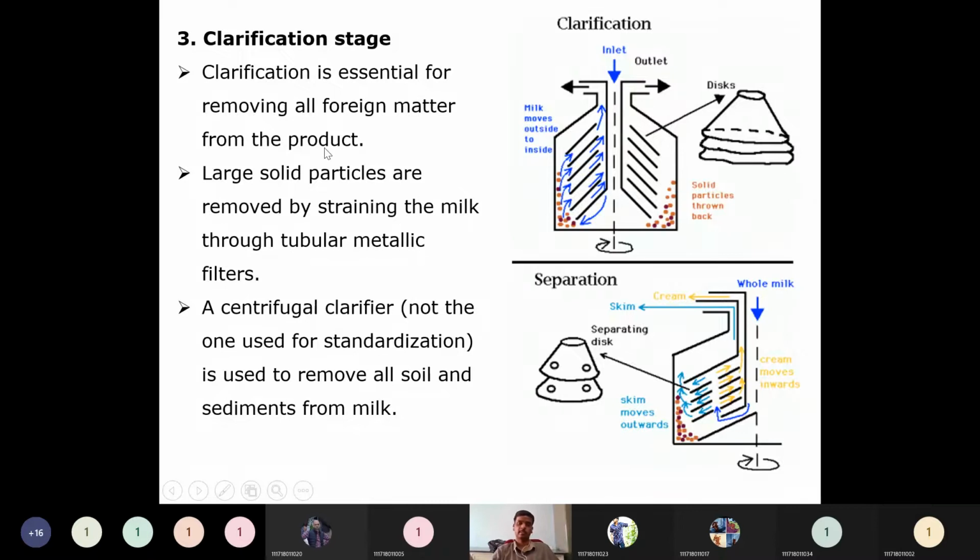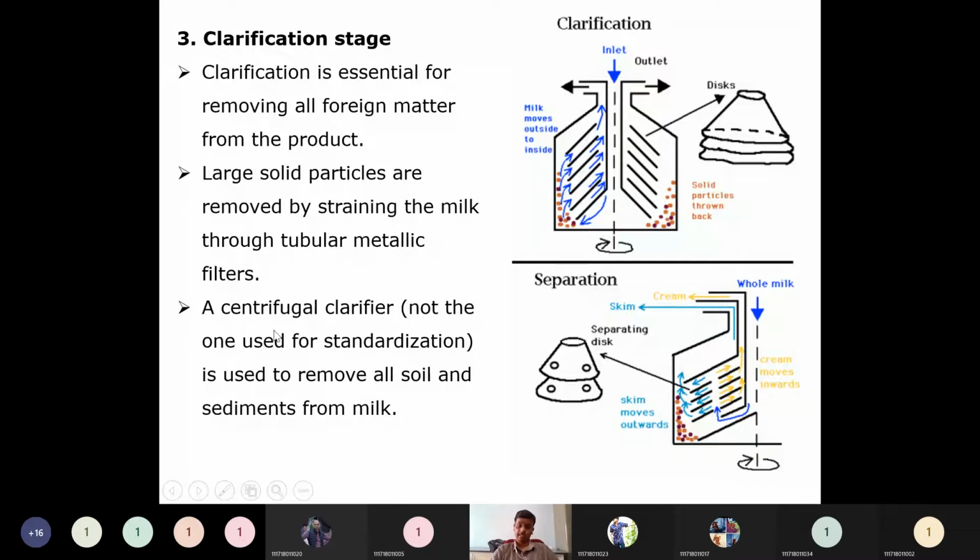Since milk is coming from various different sources, there may be contamination from the source itself, or during storage there might be contamination. There may be a deposit of many foreign matters during vessel storage. So every foreign matter has to be removed. Because of that advantage, the clarification stage is employed. Large solid particles are removed by straining the milk through tubular metallic filters, or a clarifier, we can say, a centrifugal clarifier.